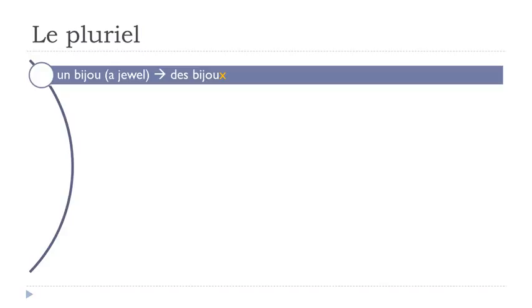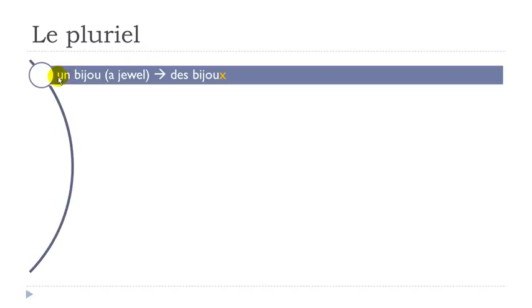I've listed all the exceptions of the ou ending, words that, like we saw previously, don't take s but take x at the end. As usual, it's not pronounced, so it doesn't really affect the pronunciation, but it's just for you if you want to write them correctly at the plural form. Remember, it's not s, but x.